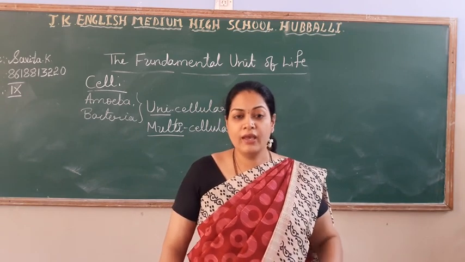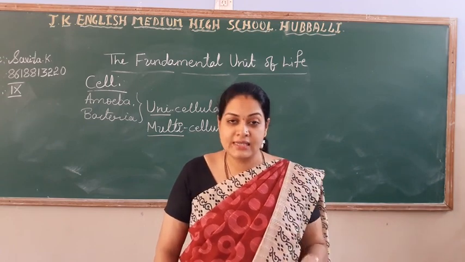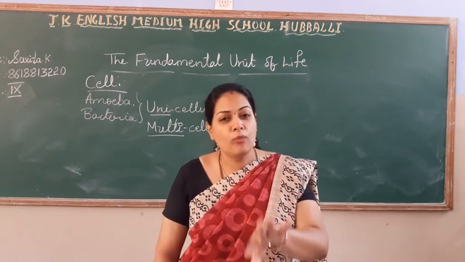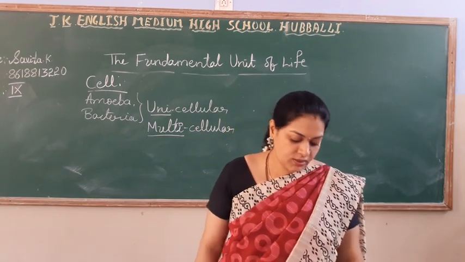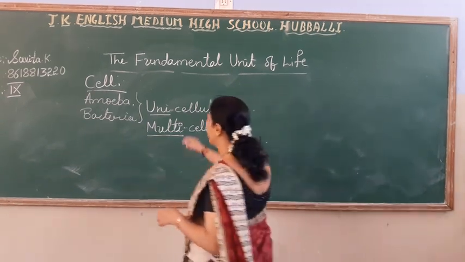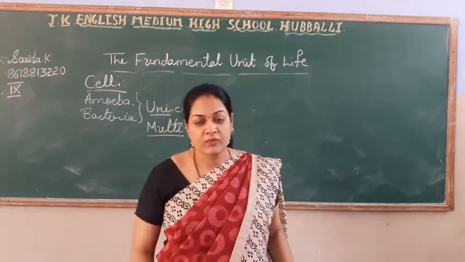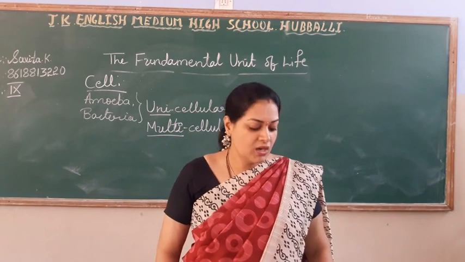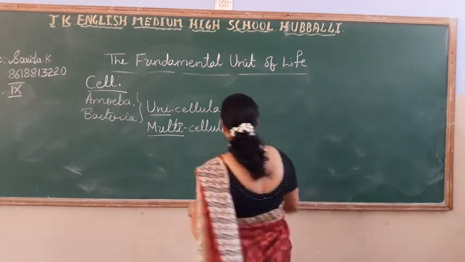Right? So it may be amoeba, it may be man, all are having cells. Only the difference is how many cells. Based on this, there are two types called unicellular and multicellular. Right, students? Okay. Coming to the next one, that is parts of cell.